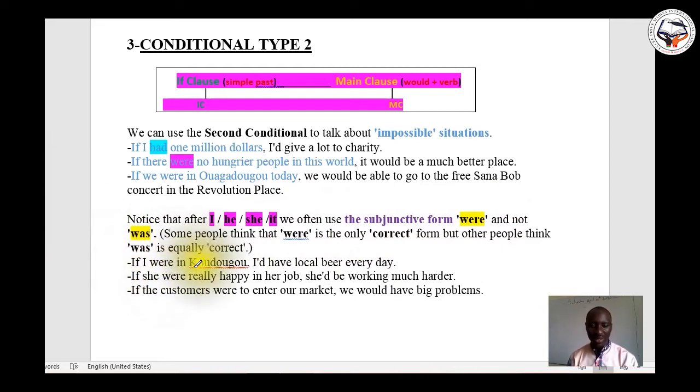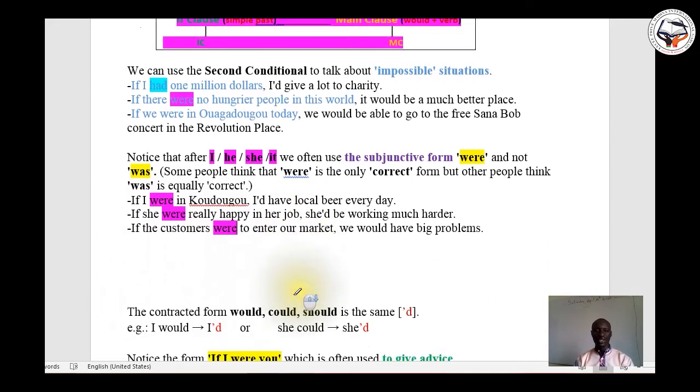If I were in Koudougou, I'd have local beer every day. If she were really happy in her job, she'd be working harder. If the customer were to enter our market, we would have big problems. You see, if I were, if she were, if the customers were, very simple.